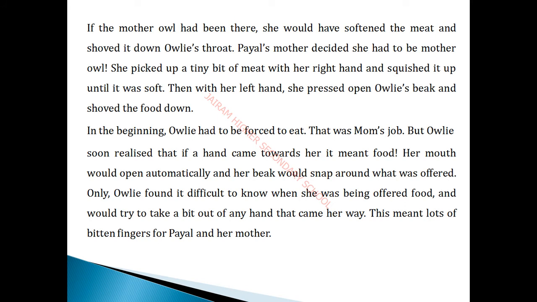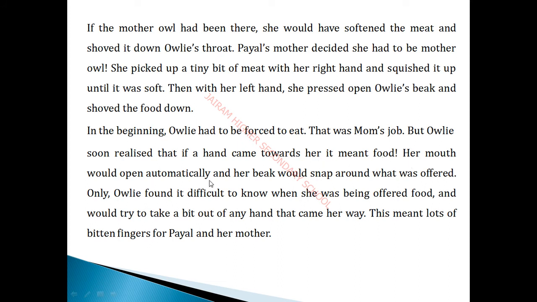Now what happened? She just pressed open owlie's beak. She opened the mouth of the owlie and then gave the food to the owlie. In the beginning, we just saw owlie had been forced to eat. That was whose job? Mom's job. But owlie soon realized that if a hand came towards her, it meant food.